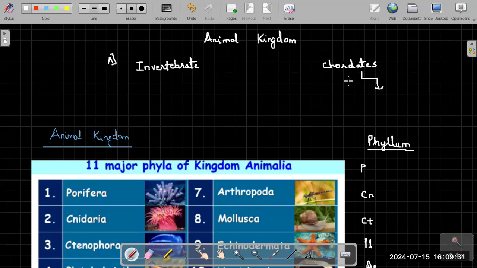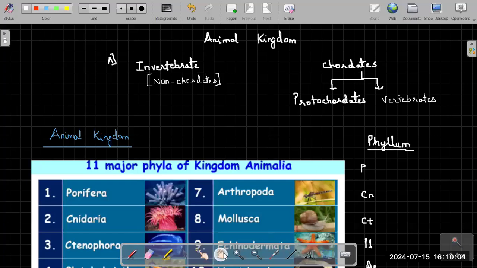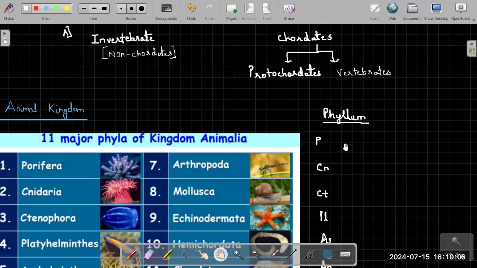Under chordates will be protochordates, and vertebrata, the vertebrates. Under invertebrates, this is also called non-chordata, non-chordates. So under invertebrates or non-chordates, we are learning all these phyla.